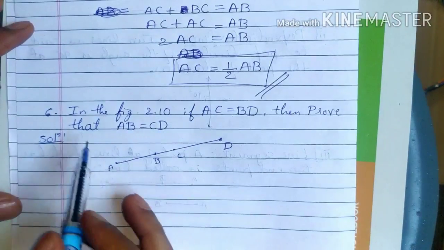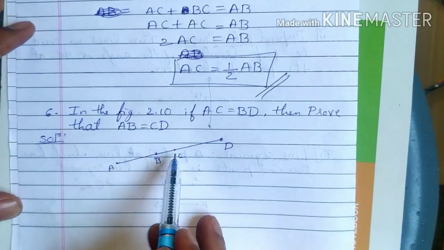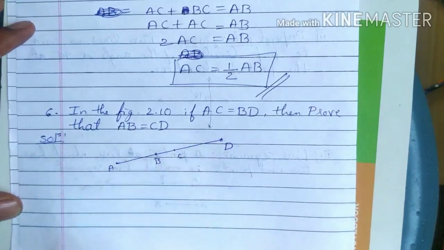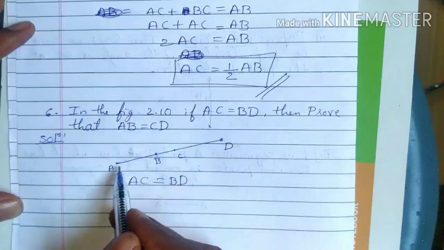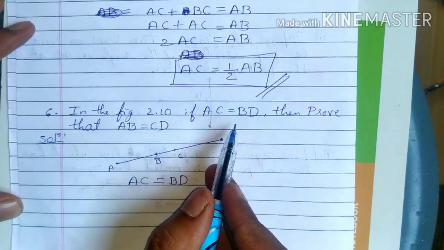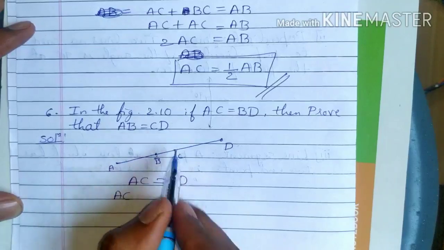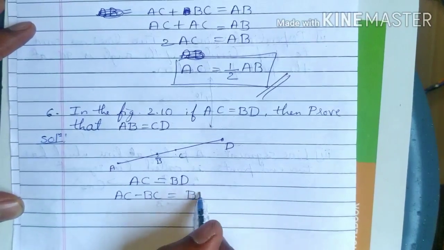Next one, in the figure, if AC is equal to BD, then prove that AB is equal to CD. We have to prove AB is equal to CD. Given that AC is equal to BD. Now I will subtract BC: AC minus BC is equal to BD minus BC.